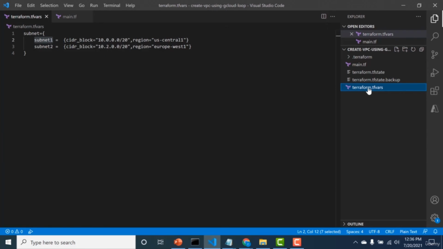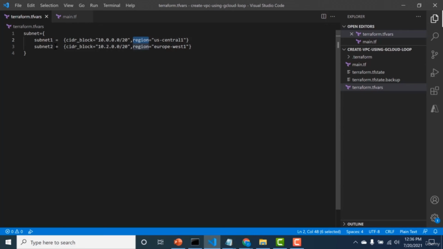So if you go to the terraform.tfvars file, you can see that I have two objects. The first object is named subnet 1 and the second object is named subnet 2. So this is the key, and the value for subnet 1 is a CIDR block which has an IP range, and then a region as well, and similarly for subnet 2.